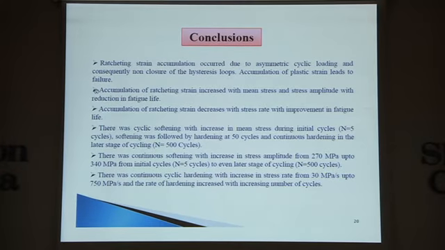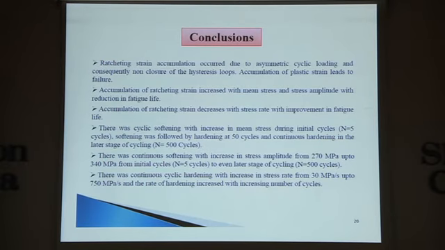I'll conclude. Ratcheting is the accumulation of strain with asymmetric cyclic loading. Mean stress and stress amplitude are both cases where a decrease in fatigue life is observed with an increase in ratcheting strain, and it can be because the dislocation density is increasing continuously.